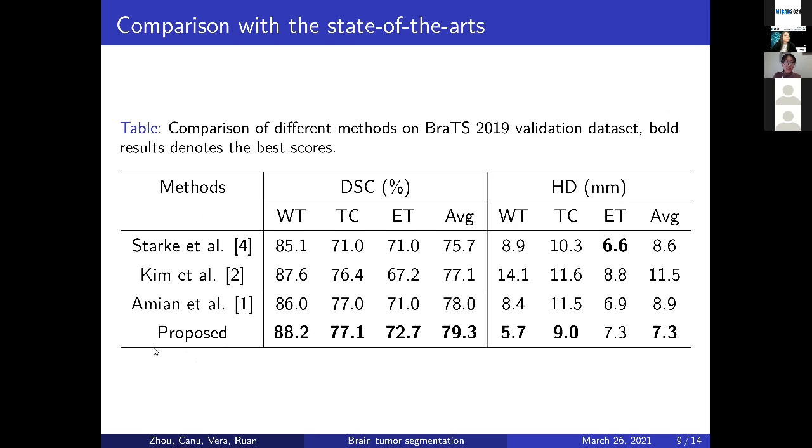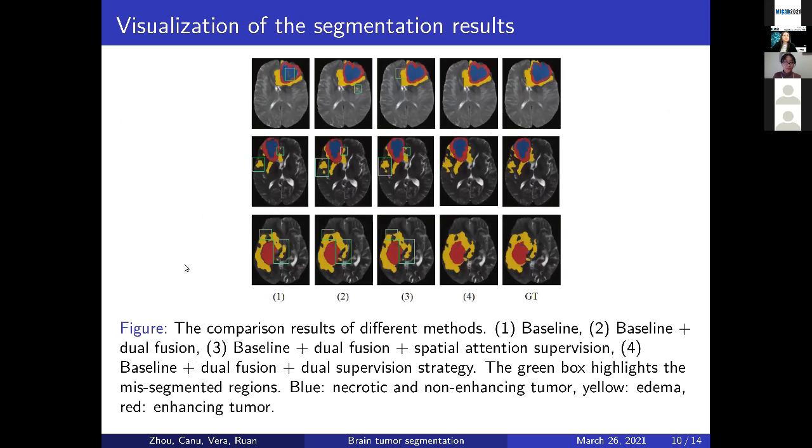And we can see that our proposed method has a better result. In addition, we visualize the segmentation results. Here, the first column shows the results from the baseline. And then we gradually added the proposed components, including the dual fusion block, spatial attention-based supervision, and the dual supervision strategy.